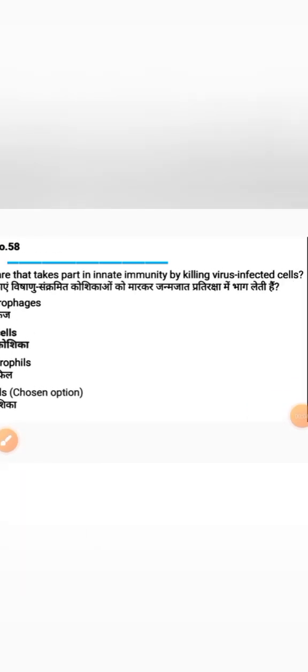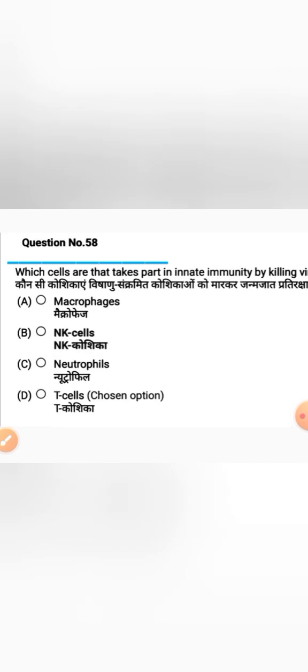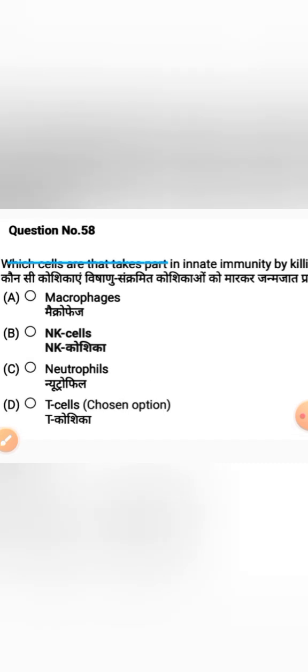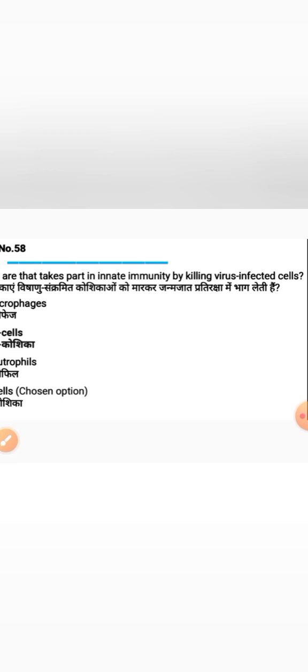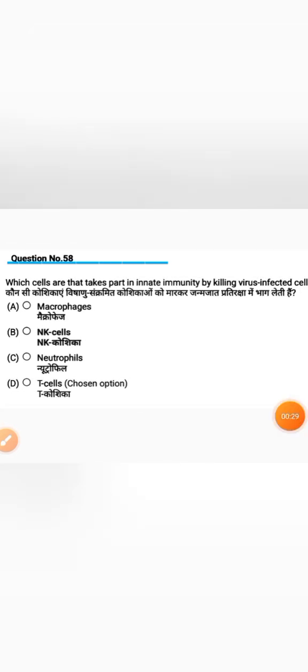Which cells take part in innate immunity by killing virus infected cells? Options. Option A, macrophages. Option B, NK cells. Option C, neutrophils. Option D, T cells. Question. Which cells mainly take part in innate immunity by killing virus infected cells? It is NK cells, or natural killer cells, a type of white blood cell which takes part in innate immunity by killing the virus infected cells.